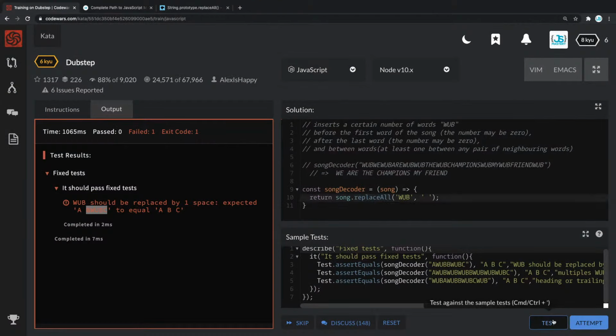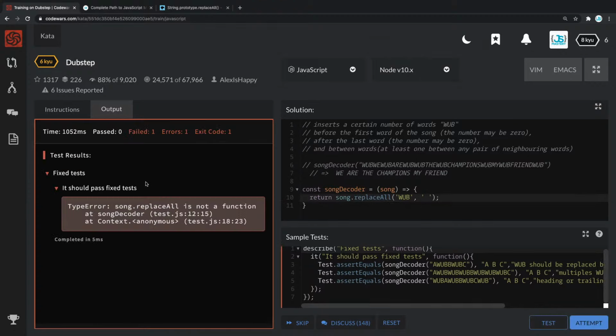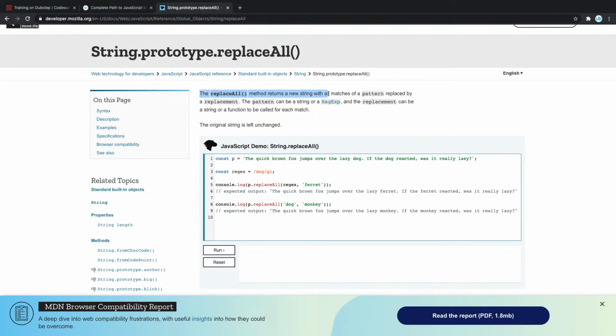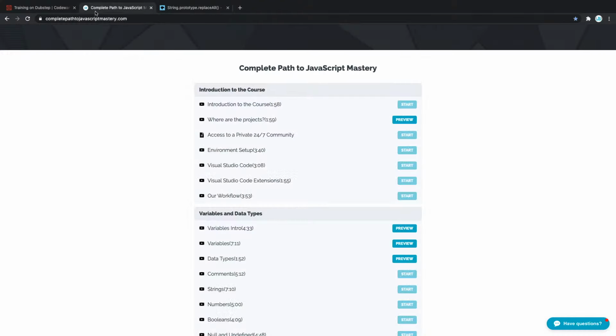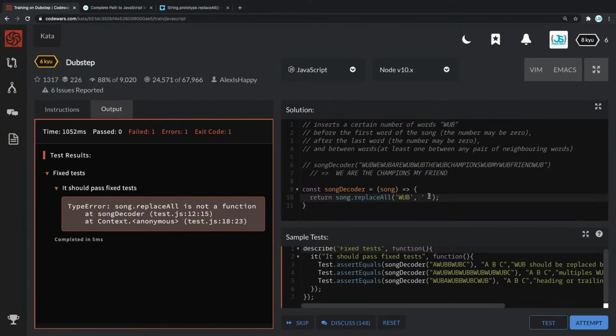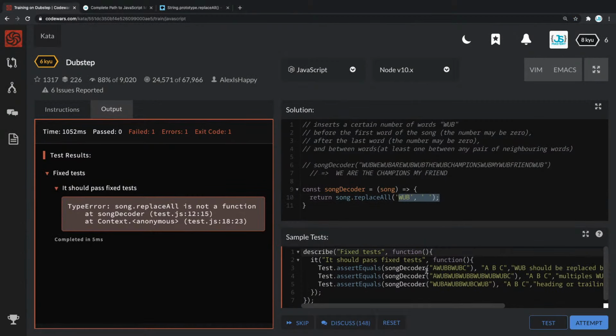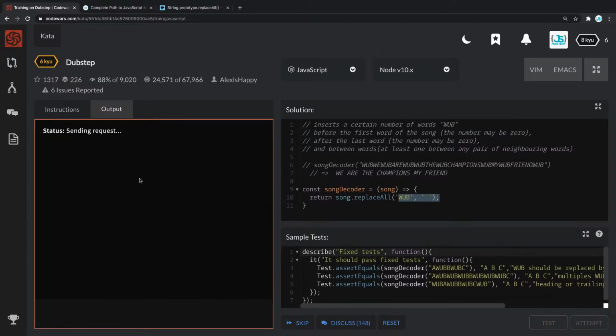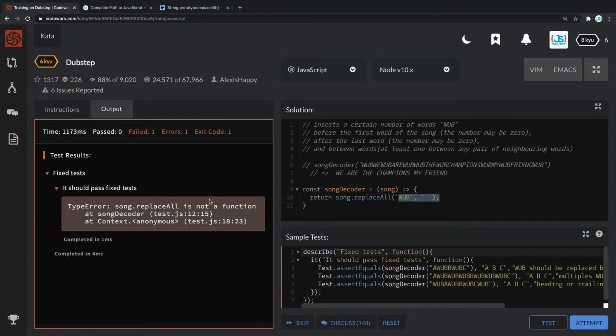So we can use replace all, and let's see how that's gonna go. And we get song that replace all is not a function. So let's see, replace all method returns a string, and we're calling that on a string, so that's good. And that should actually return something. There may be multiple spaces. Here we're gonna see, no, there is only one here. So if I do that, and if I click test, song that replace all is not a function.